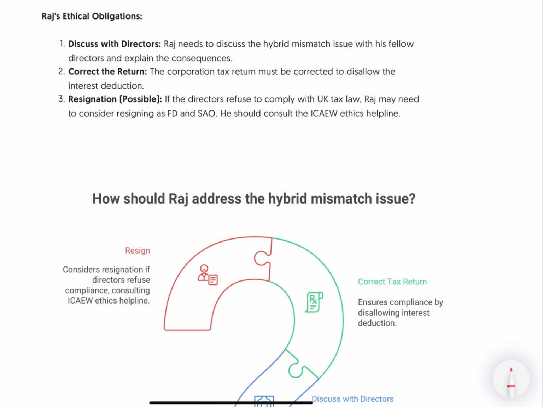So what are Raj's ethical obligations? He has to discuss with the directors. Raj needs to discuss the hybrid mismatch issue with his fellow directors and explain the consequences. He has to correct the corporation tax return, which must be corrected to disallow the interest deduction. If that is not happening, he might resign, because if the directors refuse to comply with UK tax law, Raj may need to consider resigning as FD and SAO. He should also consult the ICAEW Ethics Helpline.